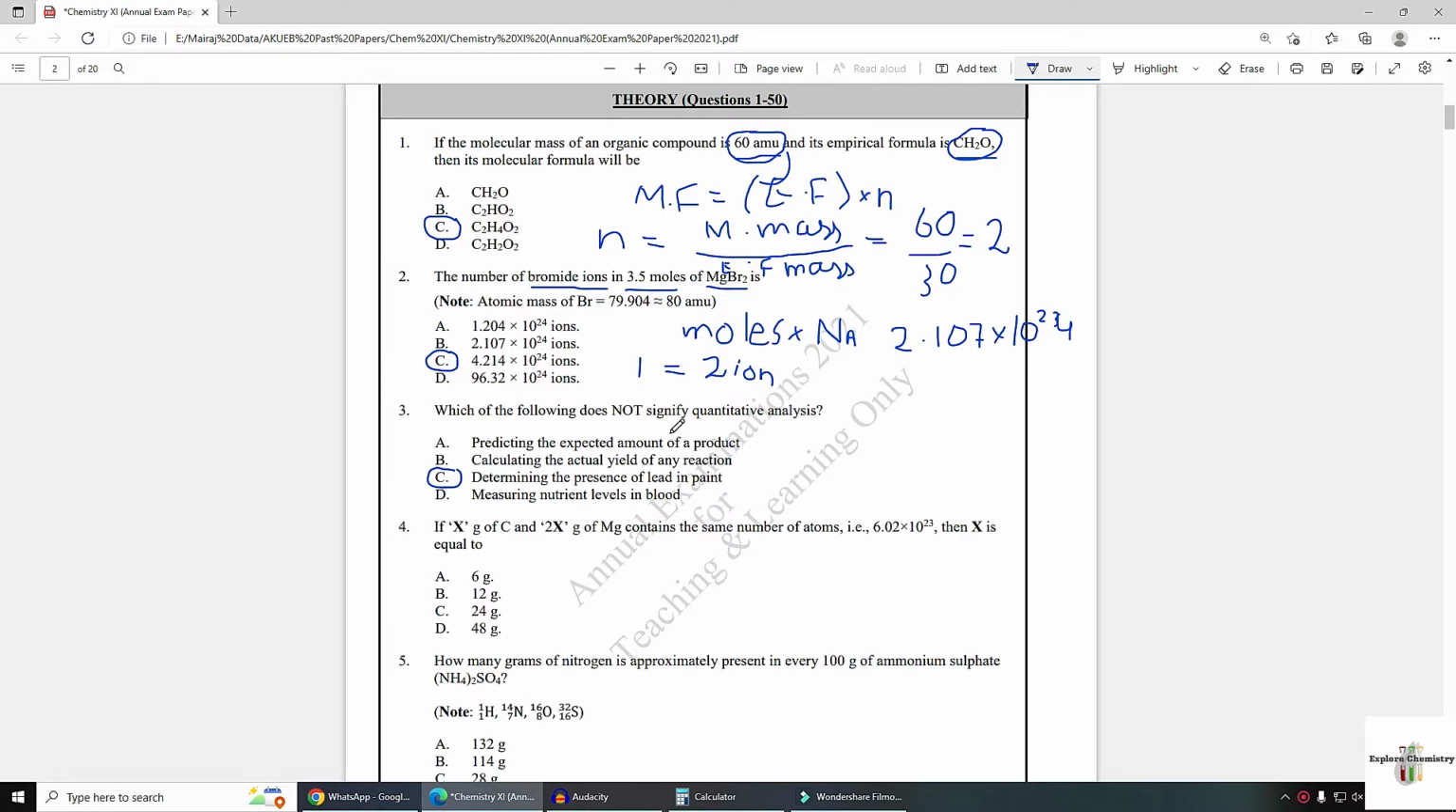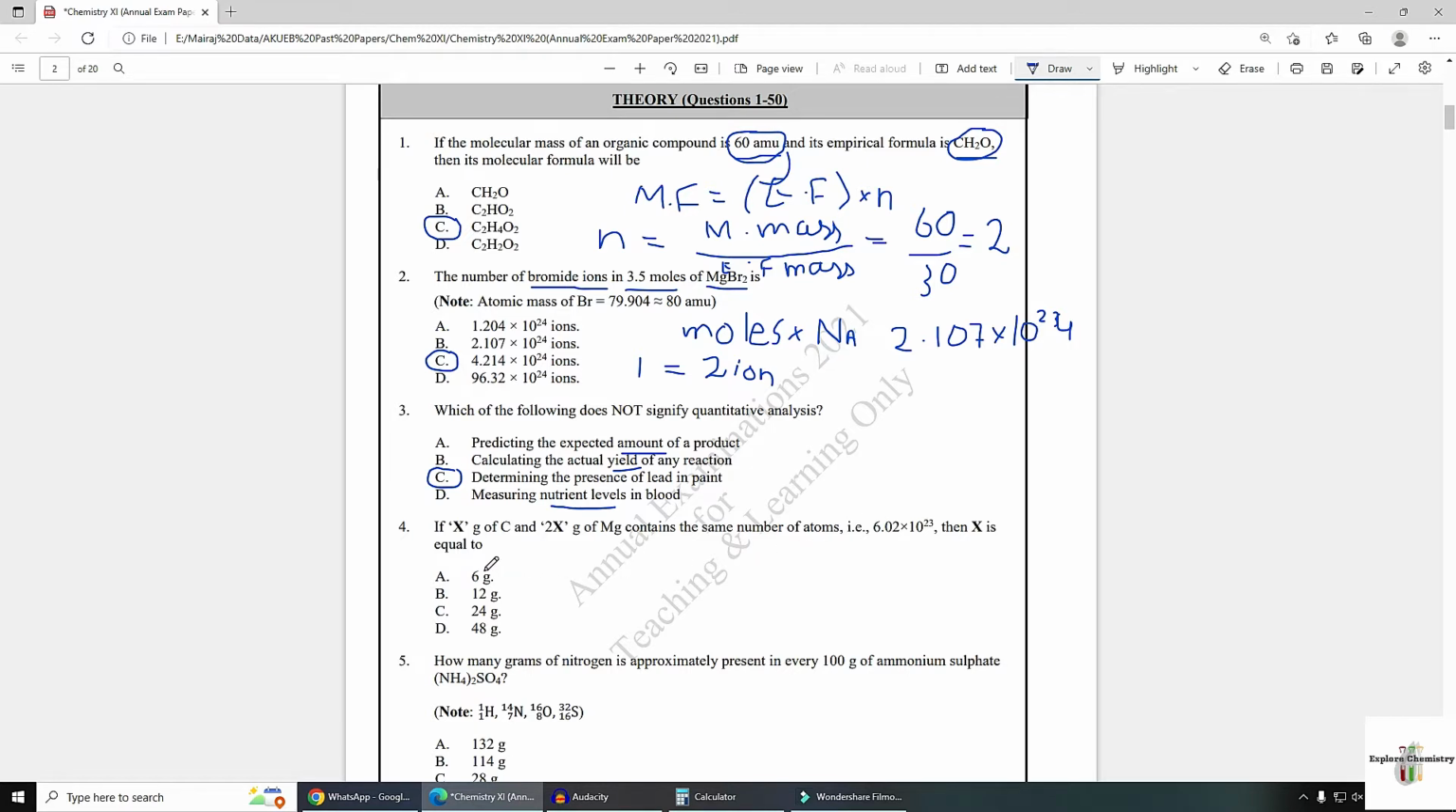In the remaining 3 options we are measuring the quantity of a substance. Like here it is written amount of product, yield of the reaction, nutrient level in blood; all these represent the quantity of a substance. But in option C it is representing the quality of a substance.